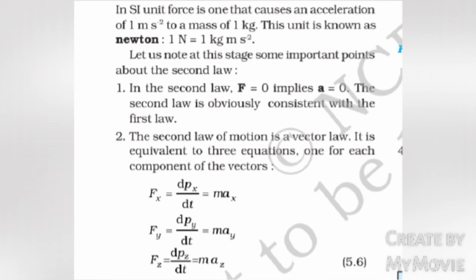Let us note at this stage some important points about the second law. 1. In the second law, F equals 0 implies a equals 0. The second law is obviously consistent with the first law. 2. The second law of motion is a vector law. It is equivalent to 3 equations, one for each component of the vector. Fx equals dpx by dt, which equals m into ax. Fy equals dpy by dt, which equals m into ay. Fz equals dpz by dt, which equals m into az.